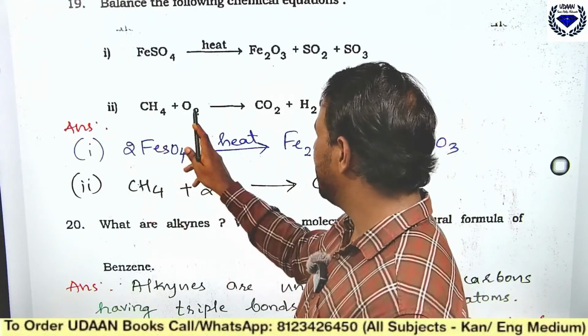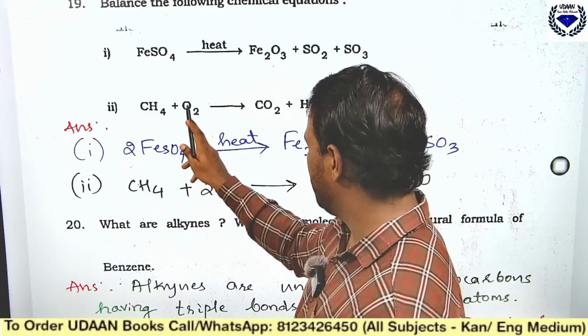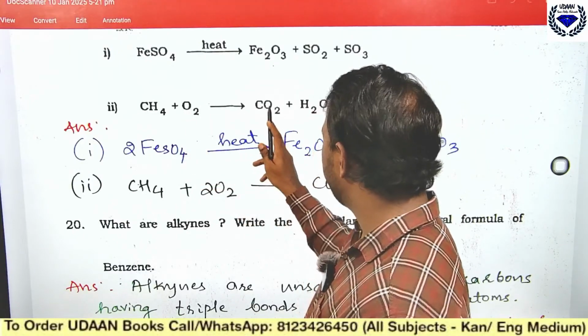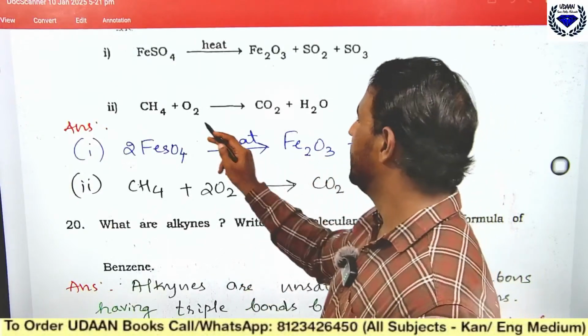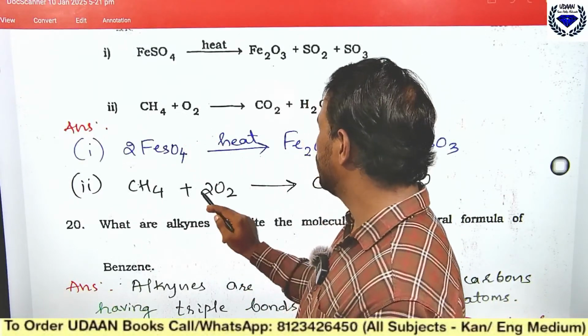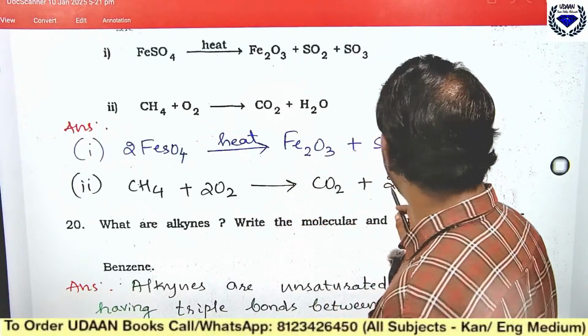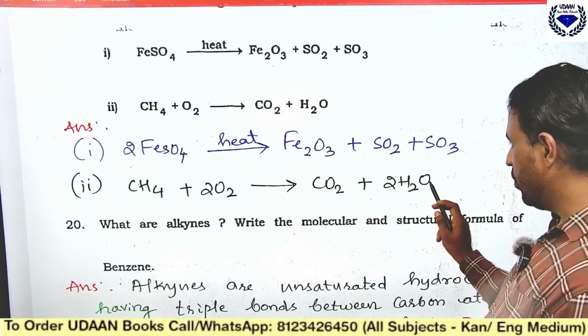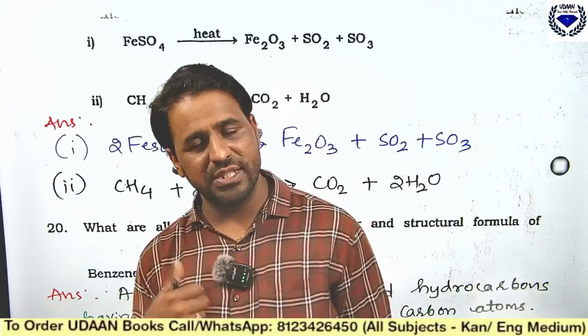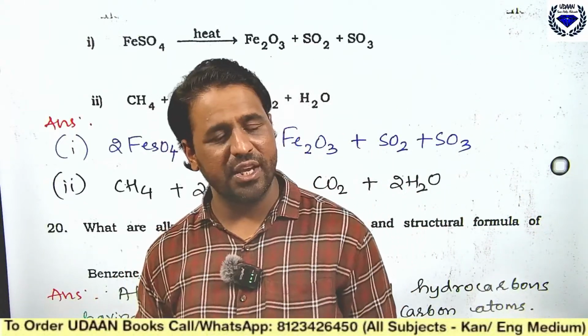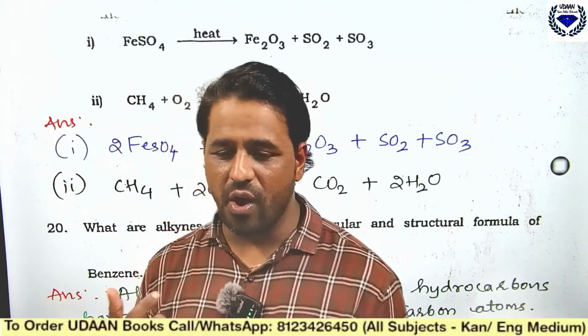In methane, here you have how many oxygen? 2, but on the right hand side you have 2 plus 1, 3 oxygen. So if you write 2 here, 2 twos are 4, and here if you write 2 for water, 2 O plus 2 O will give you 4 O. Like this, the one written here is the balanced chemical equation. I hope you got it.